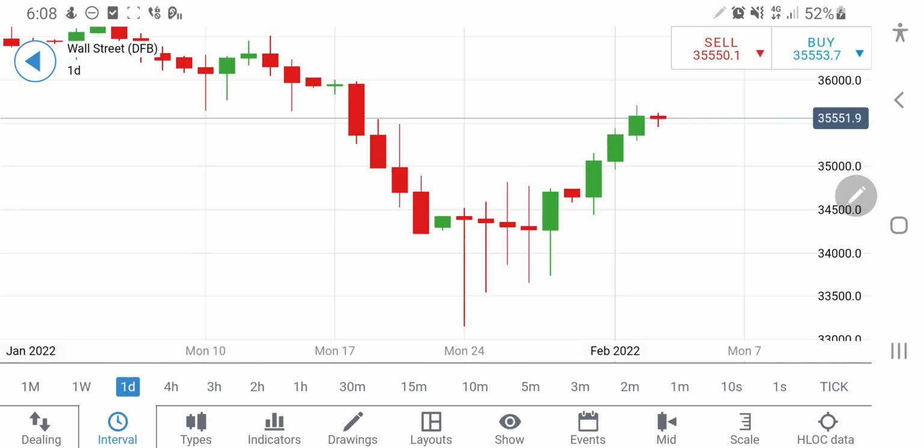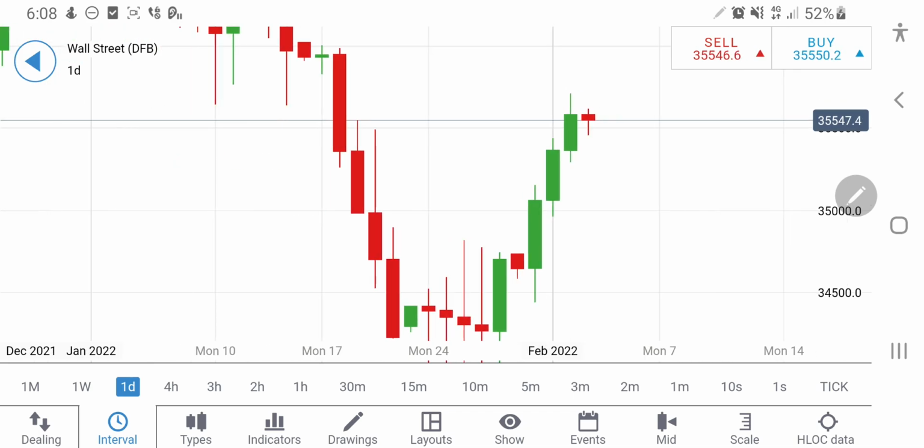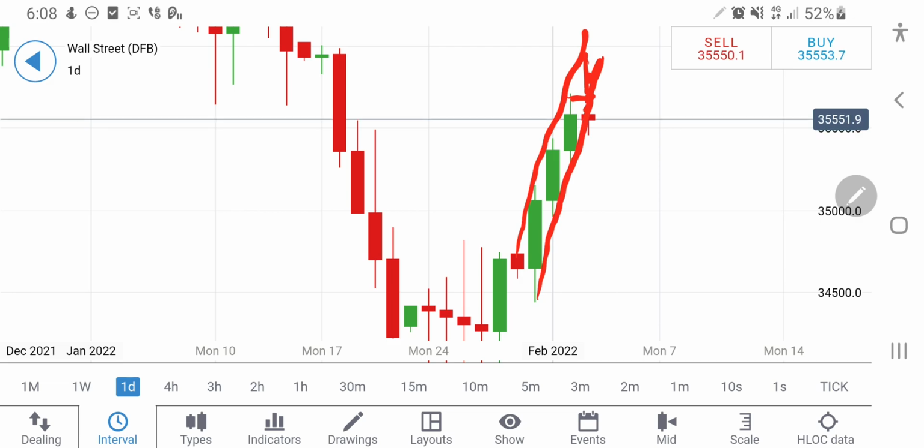The last but not the least, the candle is still red. However, this is the previous candle. We have seen a wick, we have seen a tail, and now it is still trading in this channel, where you can see that the support levels coming into picture here. Now if it enters again and goes past 35,800, 35,700 zone, then definitely we can expect it to hit 36,000 levels also. On the upside, once it breaks 35,800, definitely it will hit 36,000 levels. Remember my words, once it breaks 35,800, we can see 36,000 again on US30.